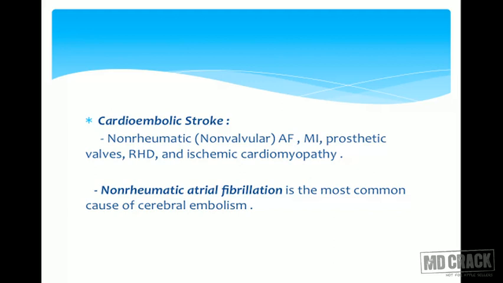So rheumatic valvular disease can lead to atrial fibrillation, and there is also non-rheumatic atrial fibrillation. It may be because of myocardial infarction or ischemic cardiomyopathy. Other causes include prosthetic valves. So non-rheumatic atrial fibrillation is the commonest cause, followed by rheumatic heart disease causing atrial fibrillation.